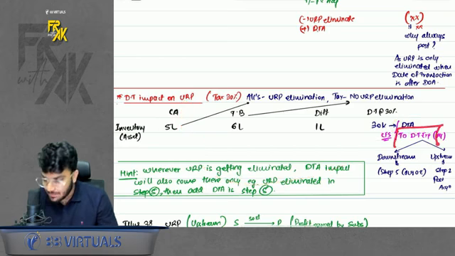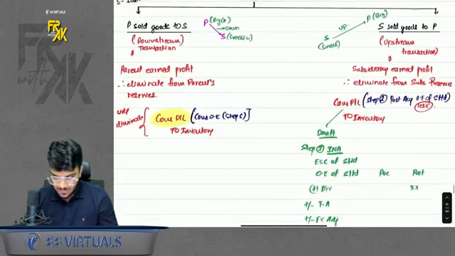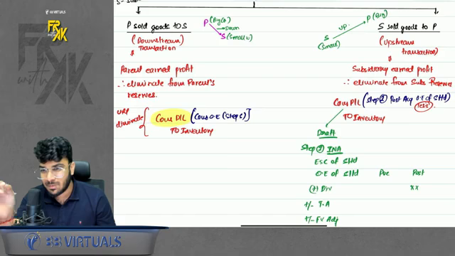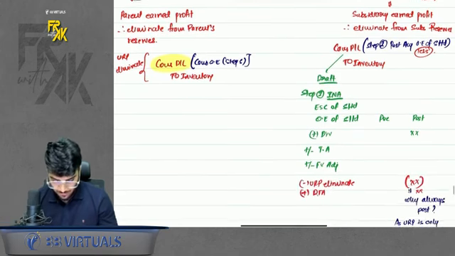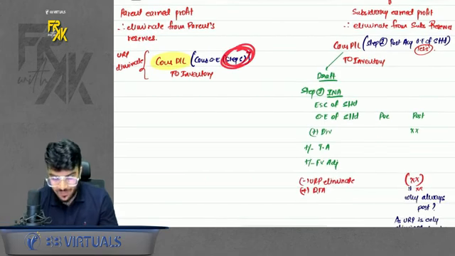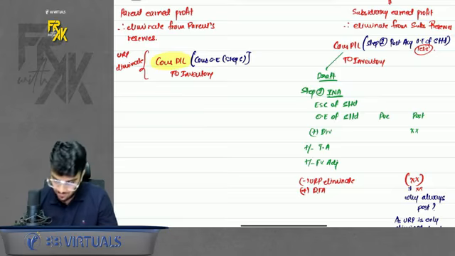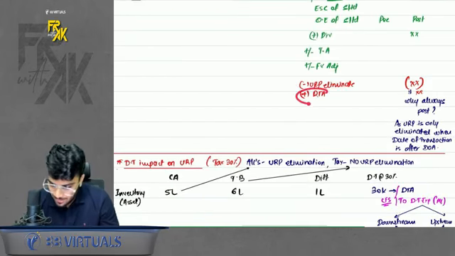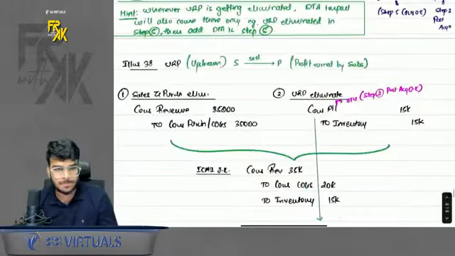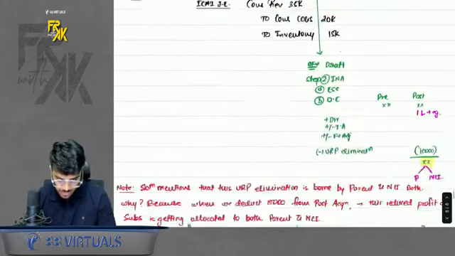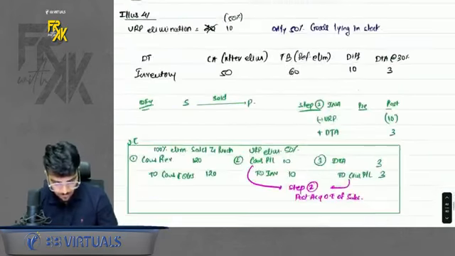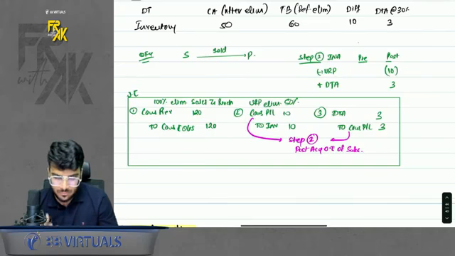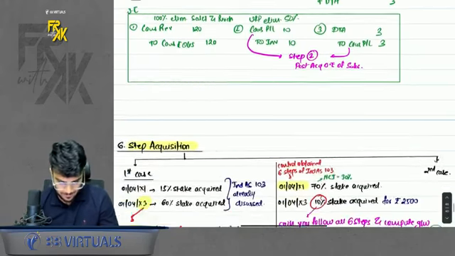And where will the deferred tax impact go? The place where you eliminated the URP, just below that deferred tax impact will come. So if you give the effect of URP in step 5, deferred tax will be added in step 5. If you reduce the URP from step 2 post column, you will add the DTA in step 2 post column. Simple. Now based on that, we did illustrations 38, 39, 40 and 41 also. It is a basic question based on the concepts only. Just revise it once.